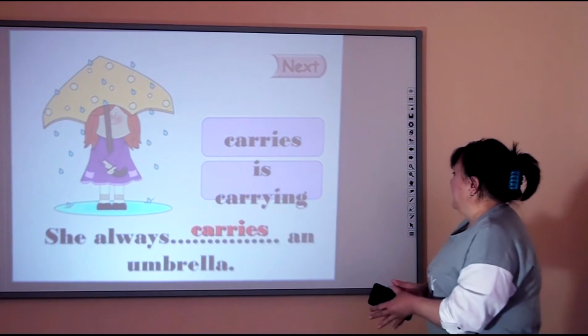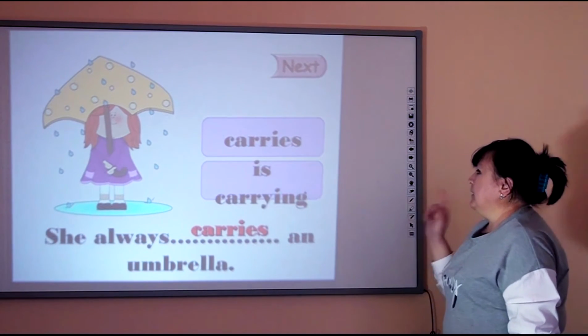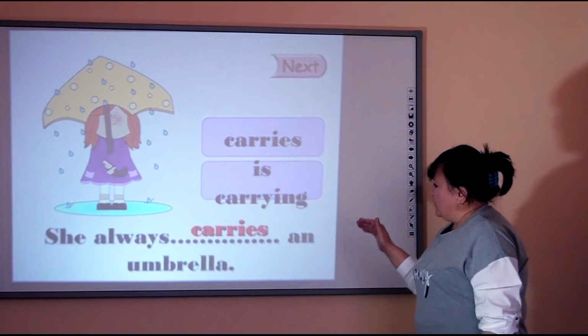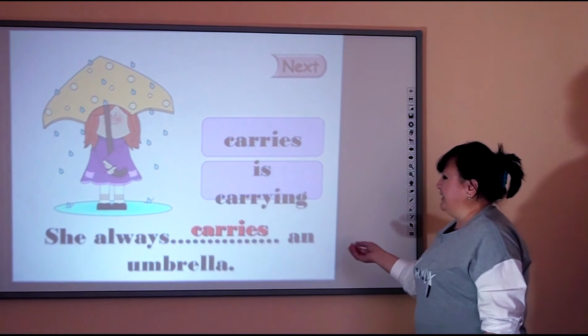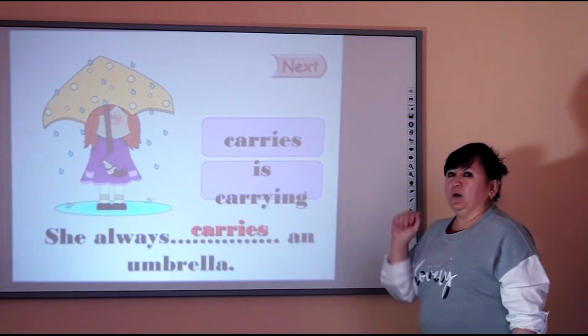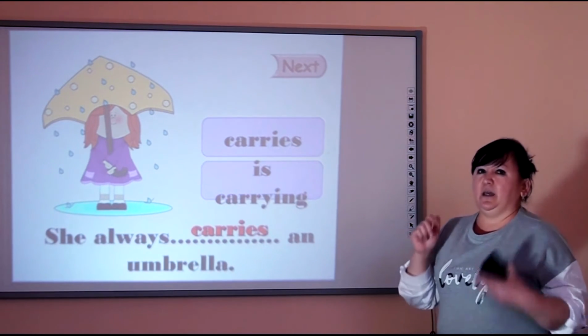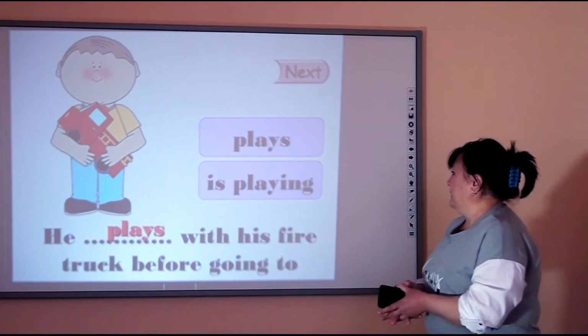Next one, please. Okay, she always carries an umbrella. So in this sentence, we can't choose "is carrying" because we don't have any time expression for the present continuous. But we have "always," which shows us that this action is repeated every day. Continue, next one.